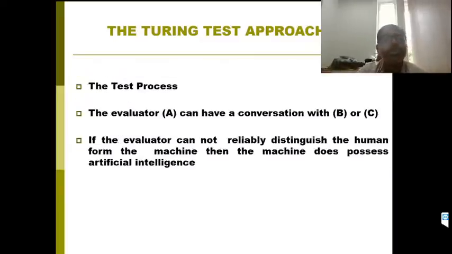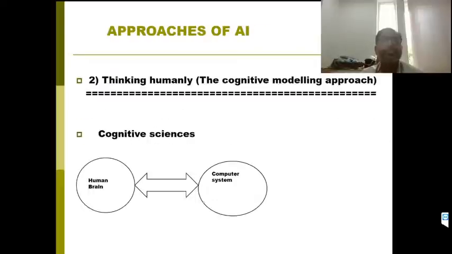So what is the test process? The evaluator can have a conversation with both B and C. Finally, if the evaluator cannot reliably distinguish the machine, then the machine does possess artificial intelligence. If we cannot say who has given the answer, either the machine or the human, then we say that the machine has passed this Turing test. The machine has artificial intelligence.